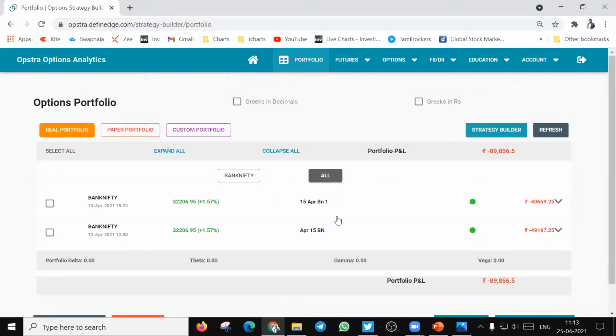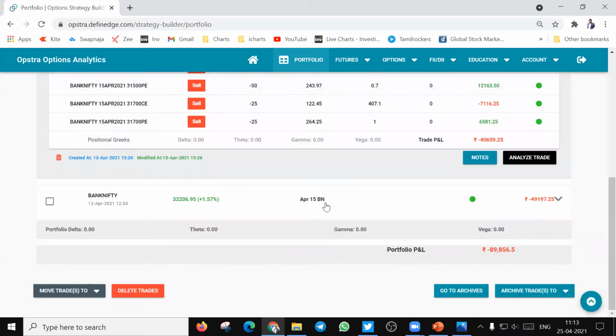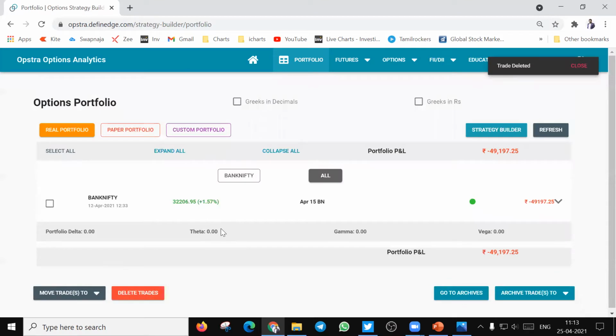strategies in options. When I say strategies, options trading is full of strategies. They are called straddles, strangles, iron condors, iron butterflies, spreads. Spreads are of different types. There are vertical spreads, horizontal spreads, calendar spreads, ratio spreads, about which you need to have a deep understanding, and then you will be able to execute those strategies in Opstra and check on a lifetime basis how these strategies work.